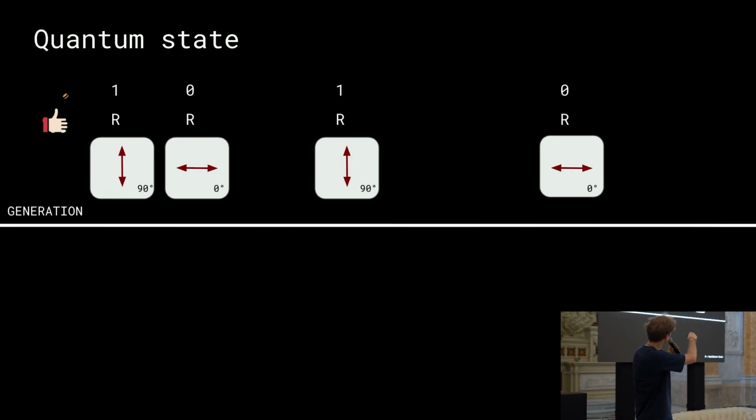So whenever the basis is R, we have 2 possible results, 2 possible qubits, 2 possible quantum states. One state is this arrow that is vertical, and this corresponds to the bit 1 in the rectilinear basis. And we have this horizontal arrow that corresponds to the bit 0 in the rectilinear basis.